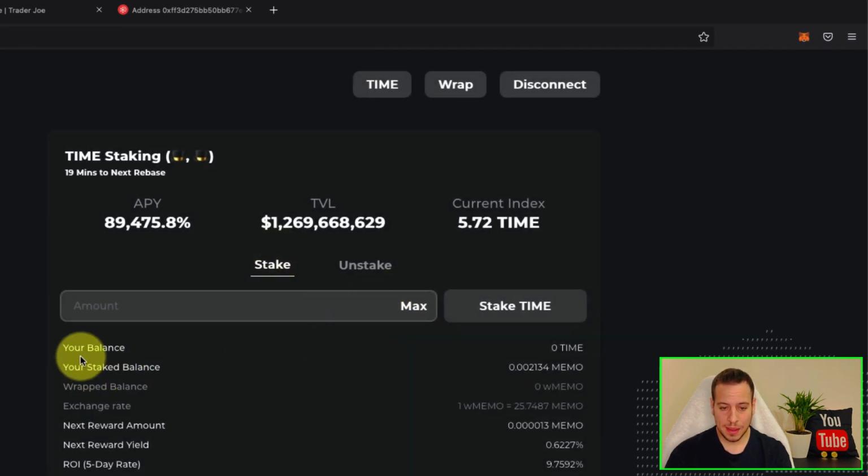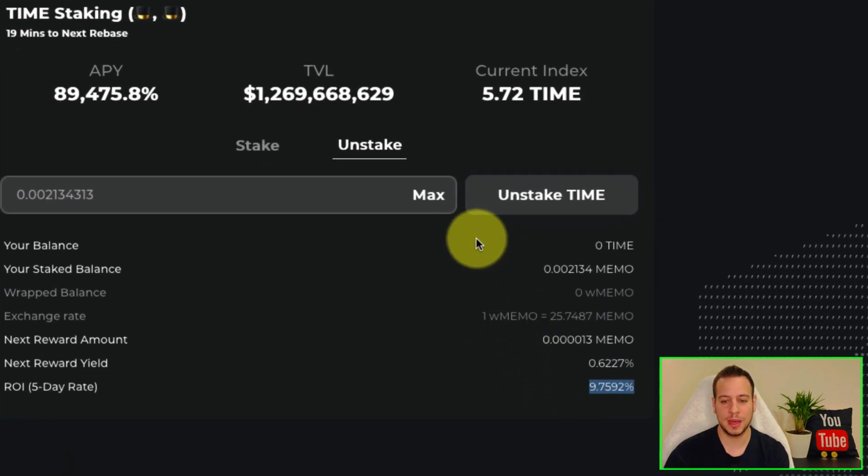Now you can see that my time has been staked. It moved from balance to your staked balance. And now I sent my time tokens to the smart contract and got memo tokens. Now, anytime I can click here, unstake, click max, and then unstake and get back my time tokens, sending my memo tokens to the smart contract. And of course, I will have more time tokens because the yields are compounded. So it depends how long I leave my money in the pool. If you want to unstake, you just click here max and unstake time. And that's the exact same thing as staking.